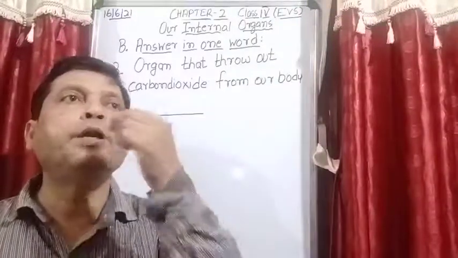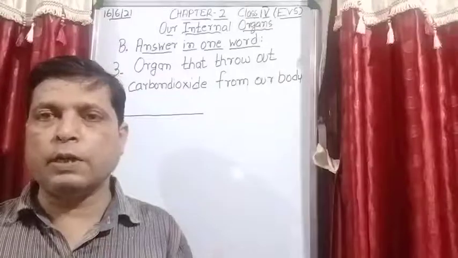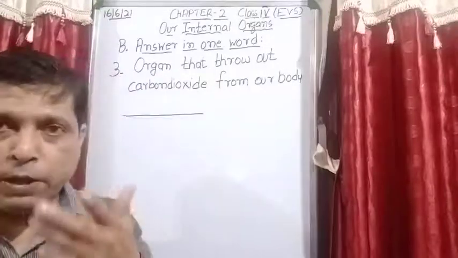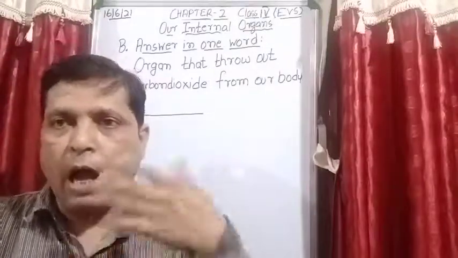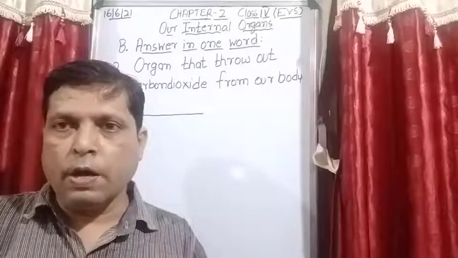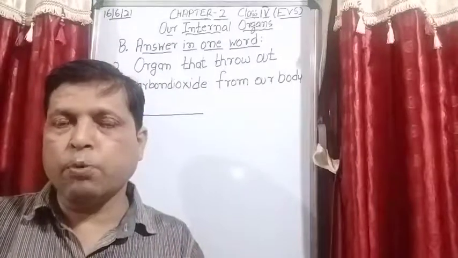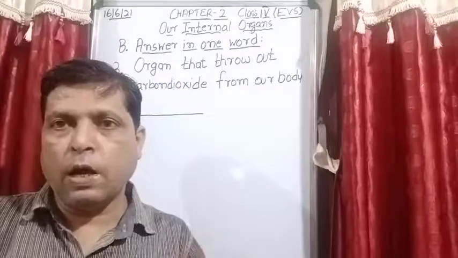and we breathe out, because what is respiration? We breathe in and we breathe out. So respiration is the process to what?